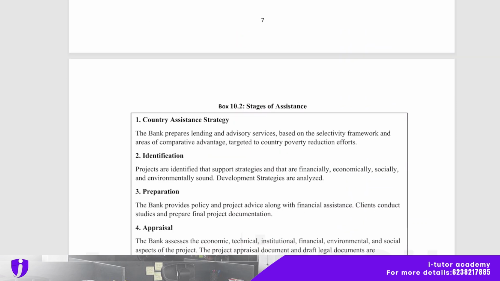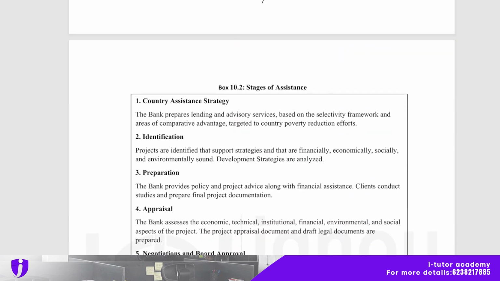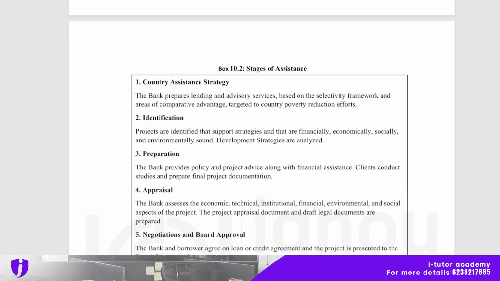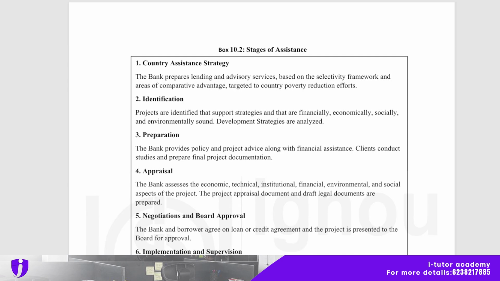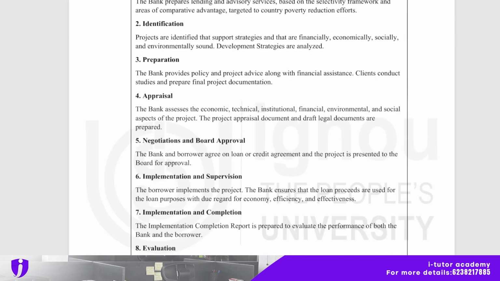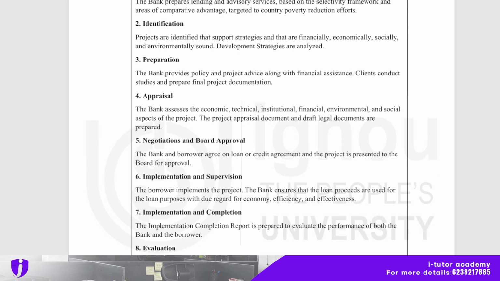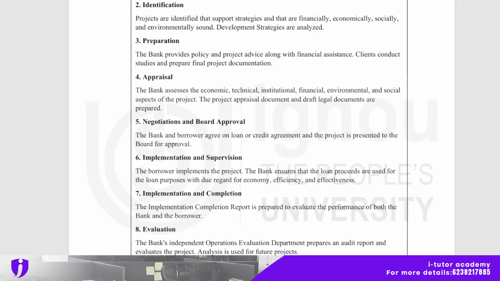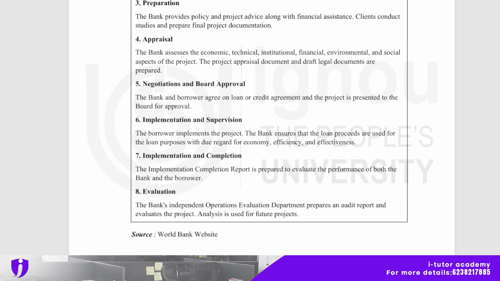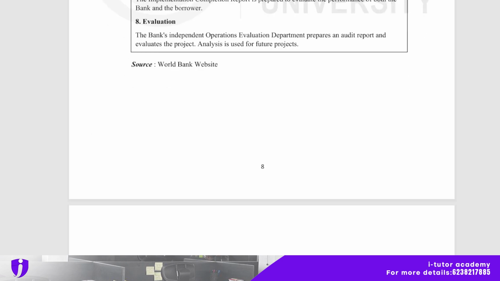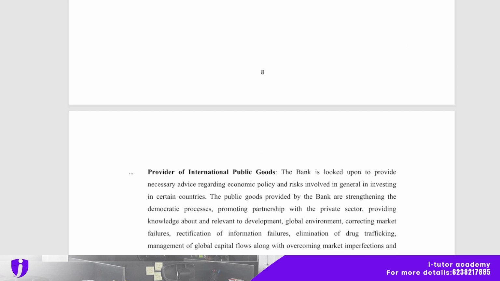And stages of assistance are: country assistance strategy. The bank prepares lending and advisory service based on the selectivity framework and areas of comparative advantage targeted to country poverty reduction effort. Then identification, preparation, appraisal, negotiation and board approval. These are the steps for the stages of assistance. And implementation and supervision, and implementation and completion, and last the evaluation. Okay, so you just go through your material.